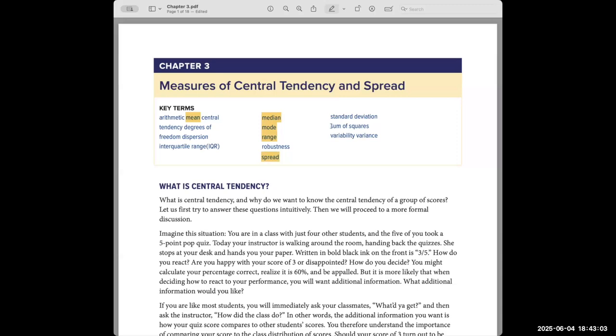But what I want to demonstrate to you is the impact of spread. And I'm going to do that by showing you how to calculate the sum of squares, introduce the terms variability and variance, and standard deviation. Again, that's where lots of students, myself included, really often have difficulty.